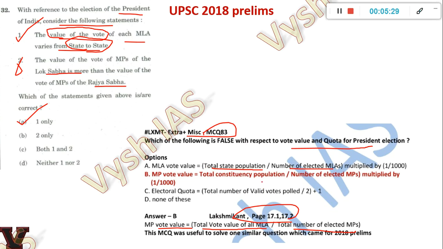So it will definitely help you score, as around 18 questions come in prelims. All 18 can be solved from our test series. Okay, so one only is the answer. Hope you got the point. Okay, it's just a direct Lakshmikant question.